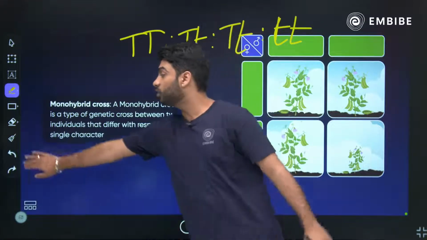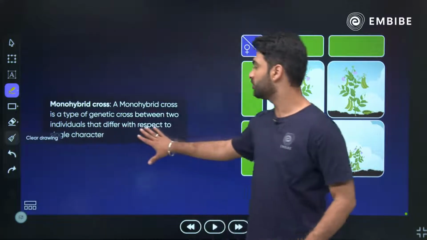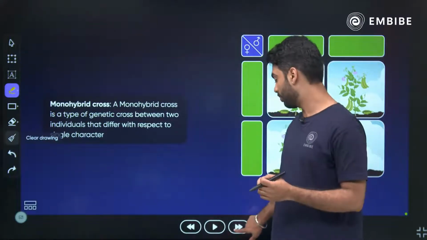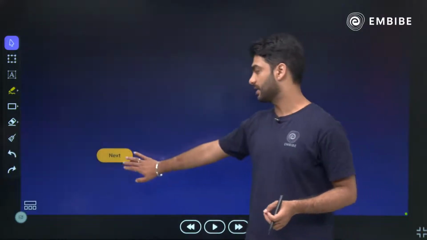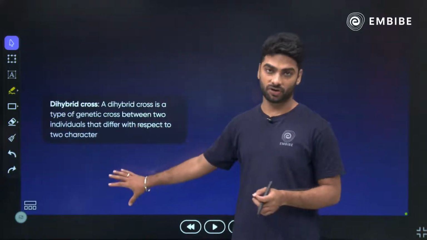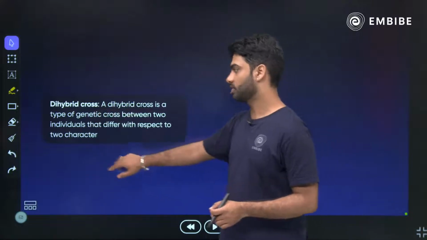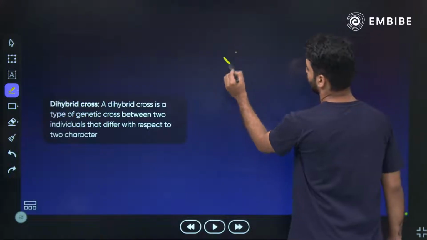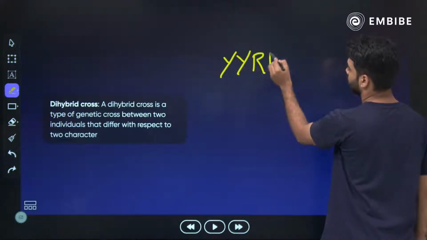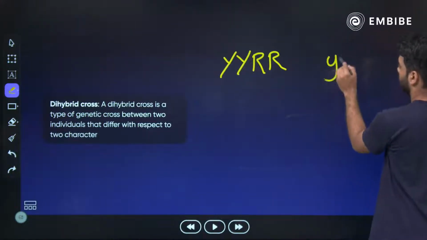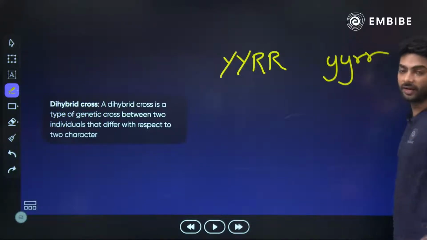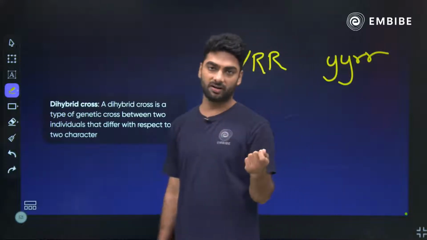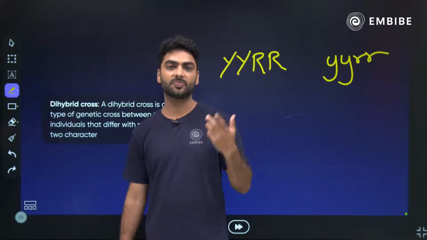But when we are studying two characters at a time, that differs with respect to a single character. So when we are studying only one character at a time, it is called a monohybrid cross, and when we are studying two characters at a time, that is called a dihybrid cross. For example, if we are having yellow round and green wrinkled, if we are having a pea seed, you all know that Mendel studied pea plant, that is the garden pea. The scientific name is Pisum sativum.